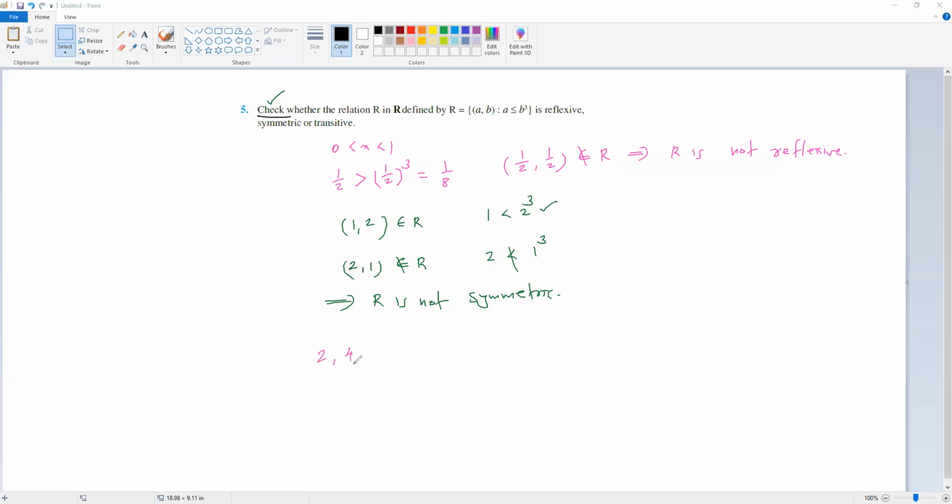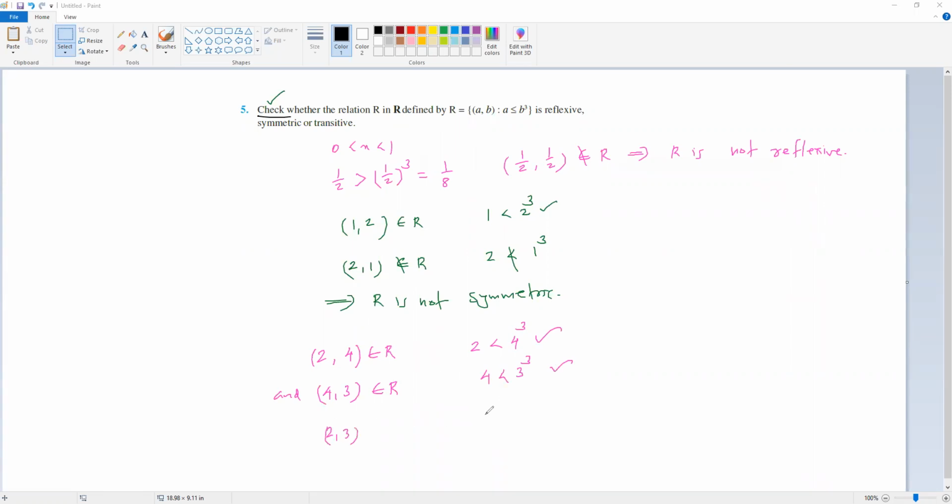2,4. Let's see, 2 and 4: 2 is less than 4 cube, that is correct. So 2,4 is in the relation, and this is true. 4,3: 4 is less than 3 cube, that is also true. So 4,3 is also in the relation.